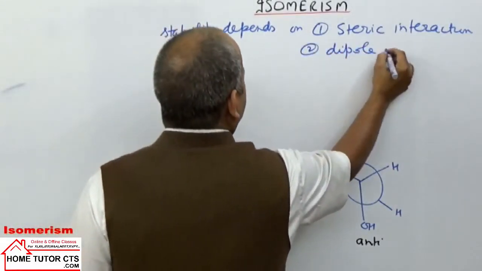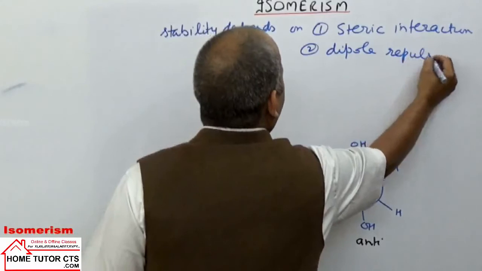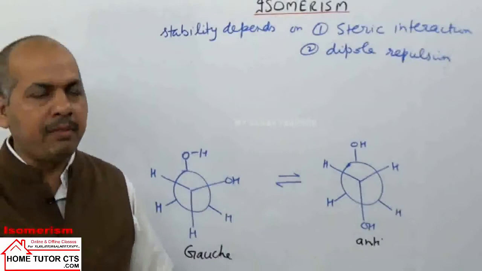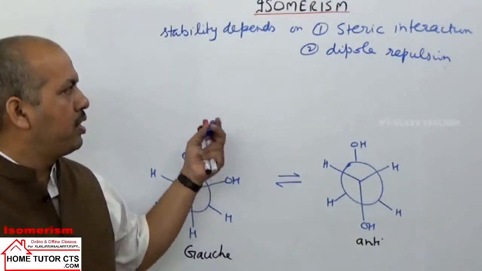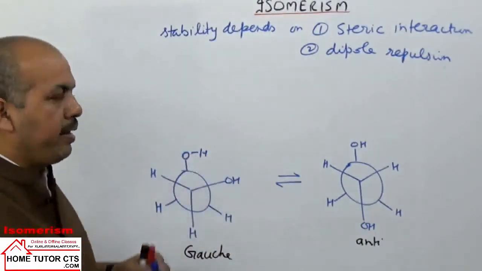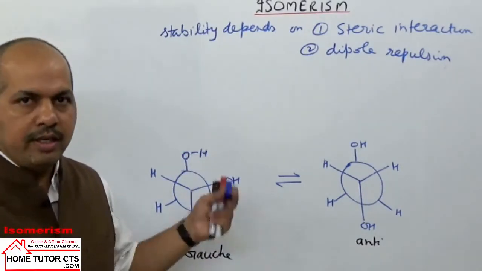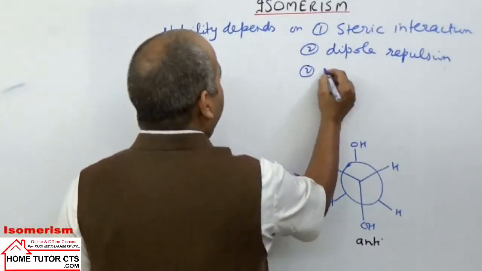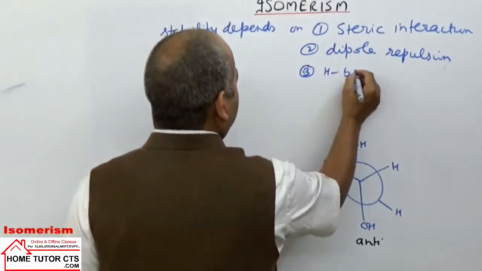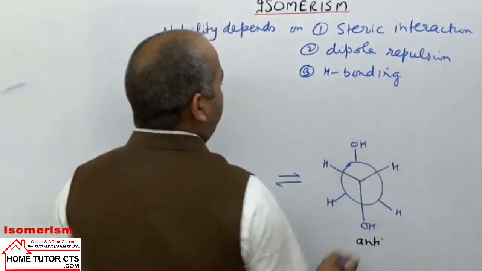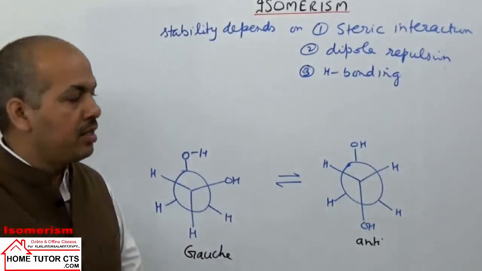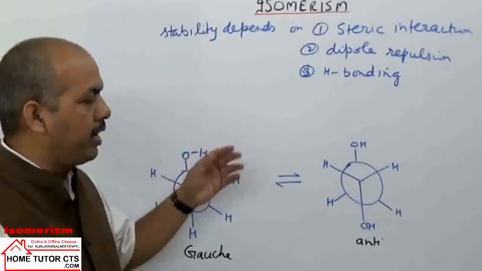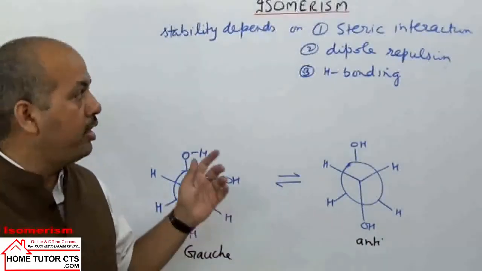the second factor is dipole repulsions. Examples are 1,2-dichloroethane or butane-type compounds. When the halogens come closer, they have more repulsion. More repulsion means the stability will decrease accordingly. One more factor is hydrogen bonding. When hydrogen bonding takes place between the groups, the stability is further enhanced.